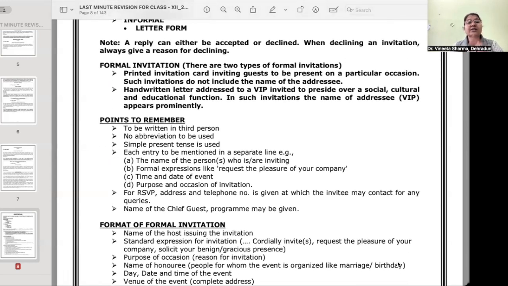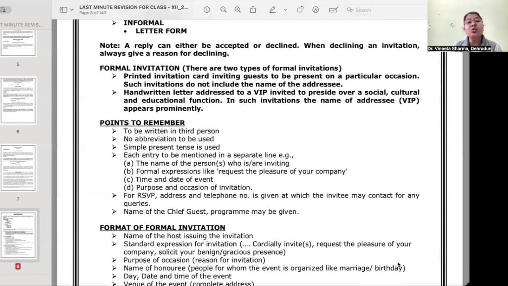Now let's see formal invitation. There are two types. First, a printed invitation card inviting guests to be present on a particular occasion. Such invitations do not include the name of the addressee. Addressee is the person to whom you are sending the invitation. उसका नाम उसमें नहीं लिखा जाता है.